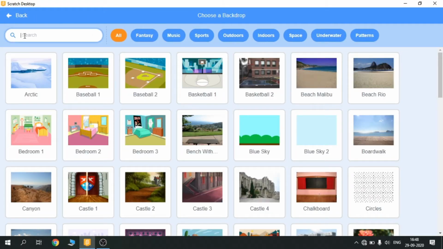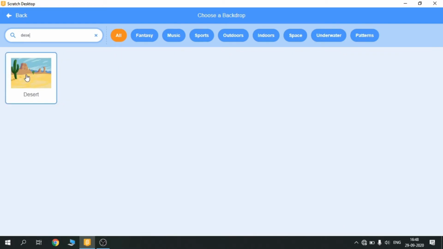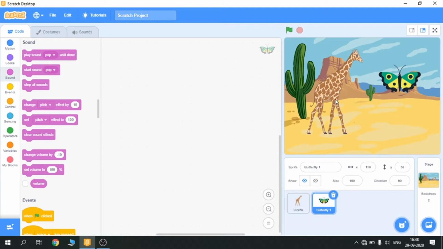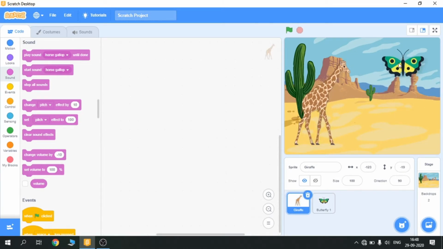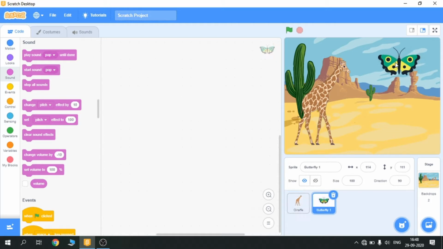Whatever stories you want to make, it's totally up to you. There is no compulsion. You have to make this only. I'm just going to teach you the basics, the working. So I'm going to take a desert. So this is my backdrop. Okay. So I'm here. I'll make a story so that you can understand the working better.